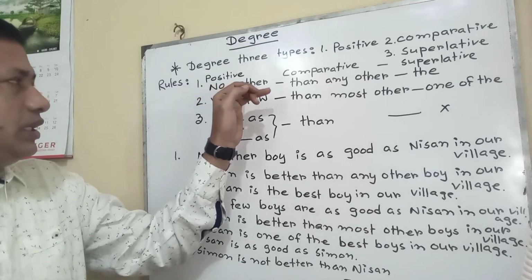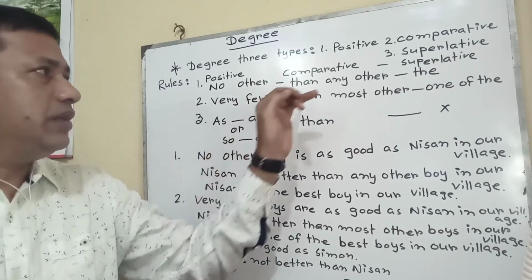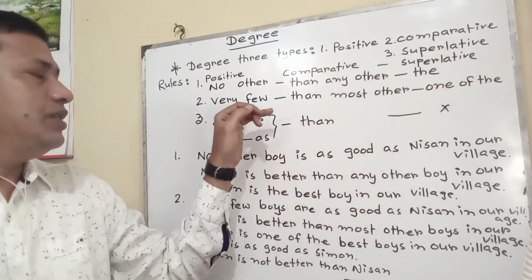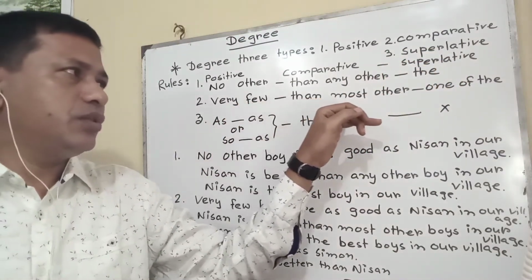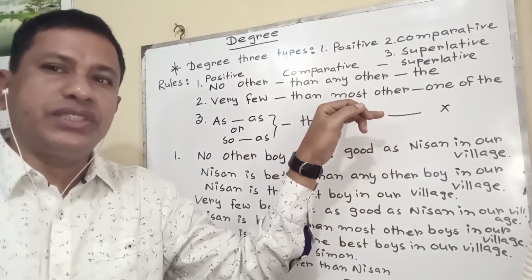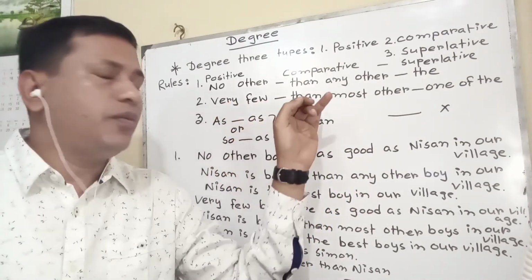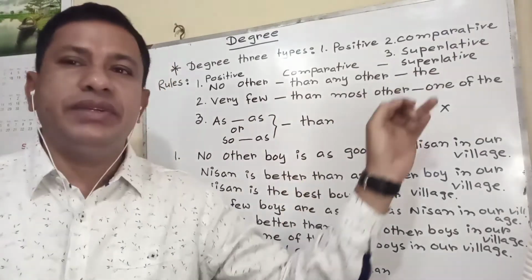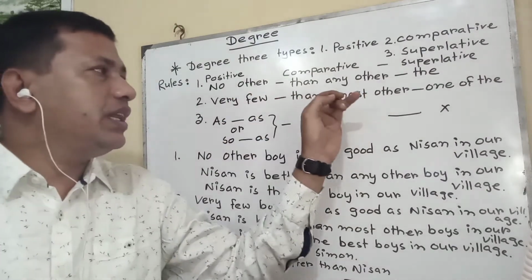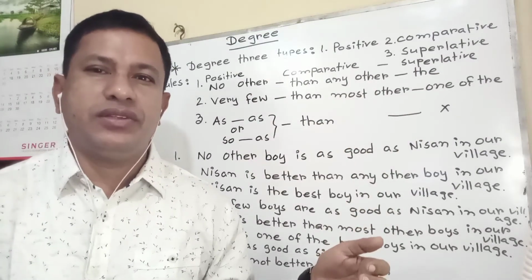If we see no other in positive, and we need to change the positive into comparative, at the time we need then any other. For superlative, the is necessary. If we see very few in positive, at the time for comparative, then most other is necessary. For superlative, one of the is necessary. Also, change of adjective is necessary, such as if in positive, clever; for comparative degree, cleverer; for superlative degree, cleverest; such as big, bigger, biggest; large, larger, largest. In this way you have to change also the form of adjective.